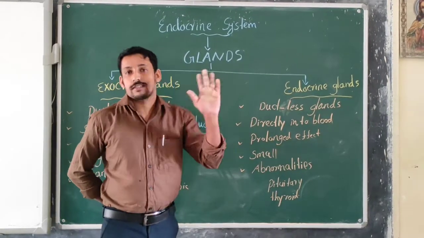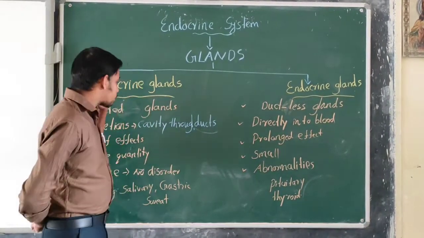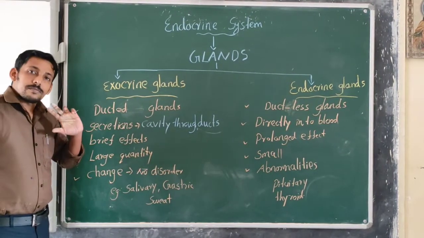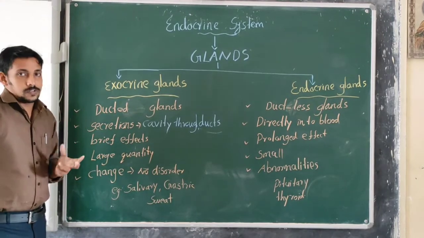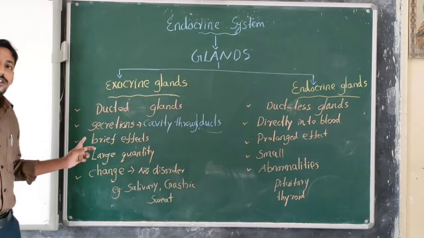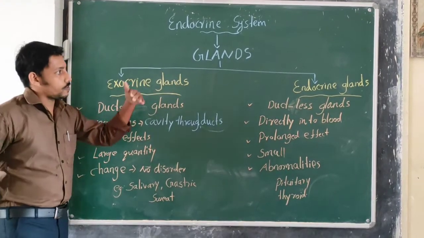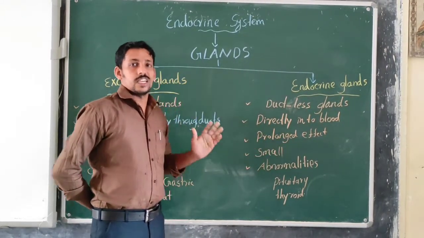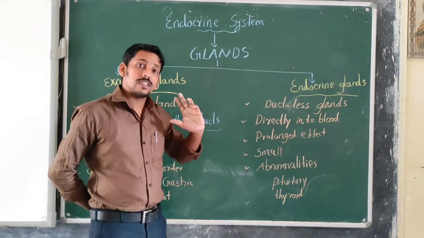There is no duct. Then the exocrine glands, once they produce, their effects may be brief. But in the case of endocrine glands, their secretions may have a prolonged effect.